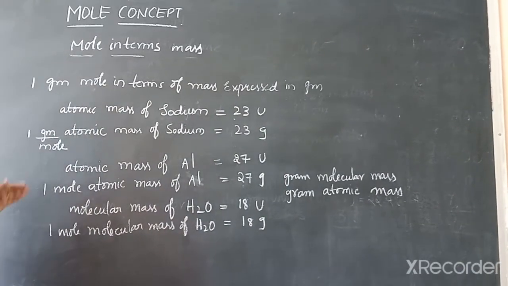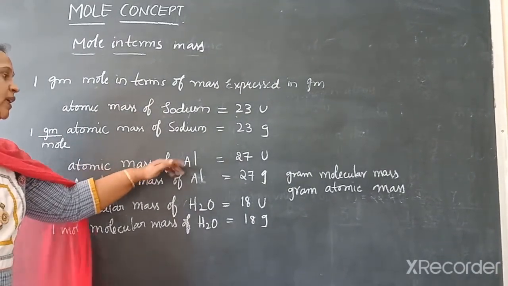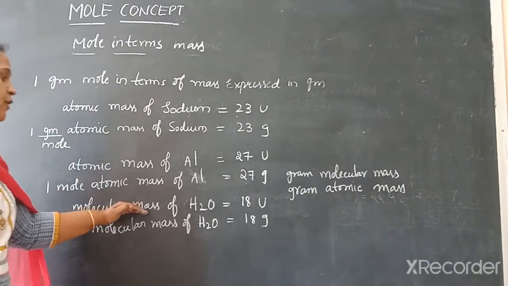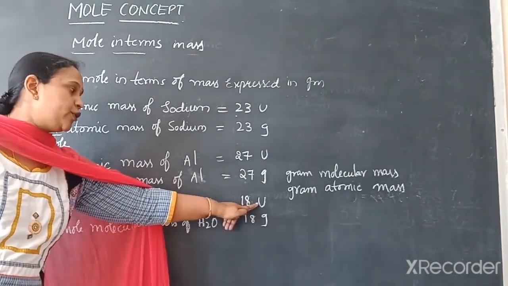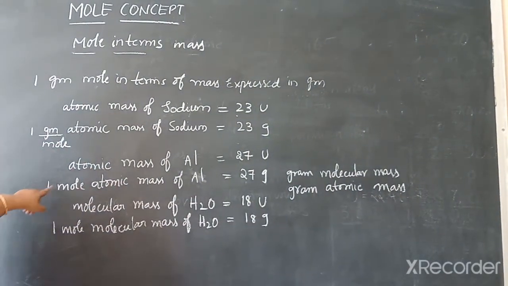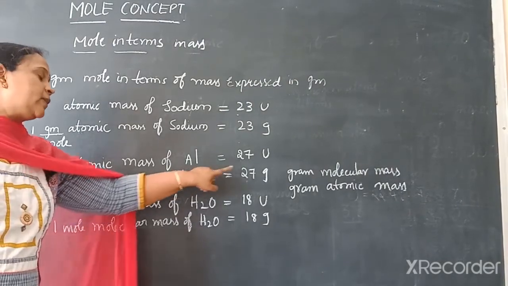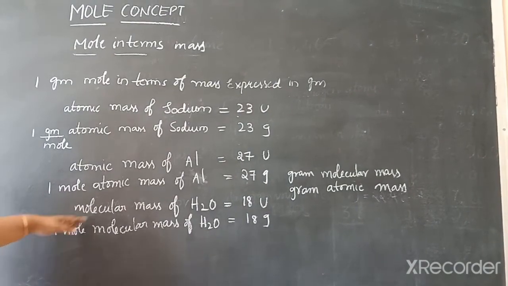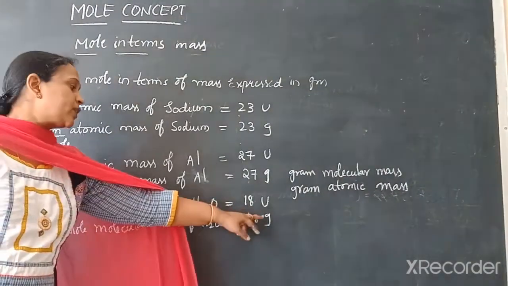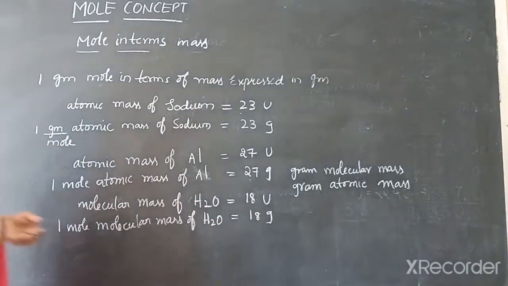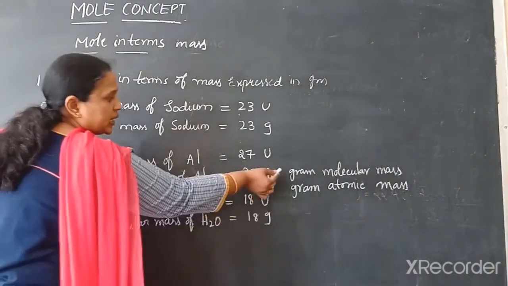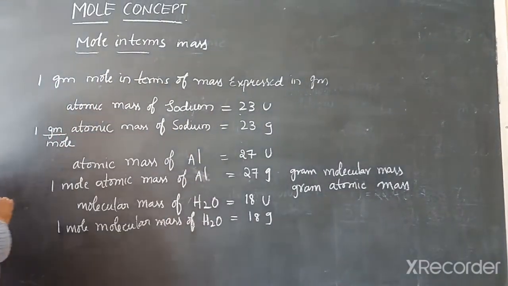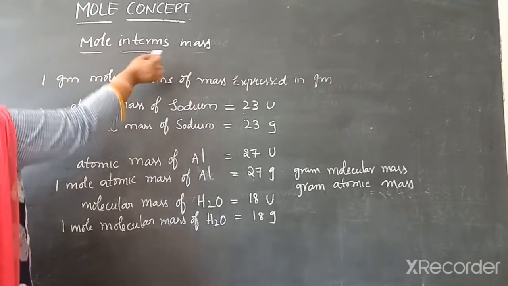So like that, if you want to express atomic mass of any element, express in terms of U. If you want to express molecular mass of any molecule, express in terms of U. But if you want to express 1 mole of atomic mass of any element, it should be in terms of gram. And similarly, if you want to express 1 mole of molecular mass of any molecule, it should be expressed in terms of G. This is known as gram molecular mass or gram atomic mass. This concept is known as expression of mole in terms of mass.